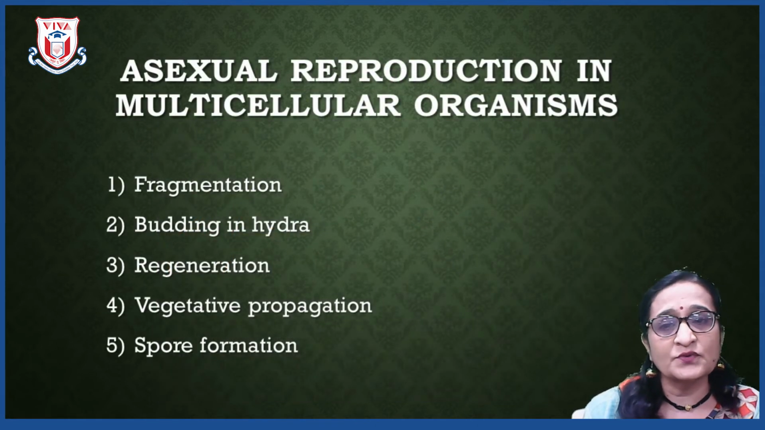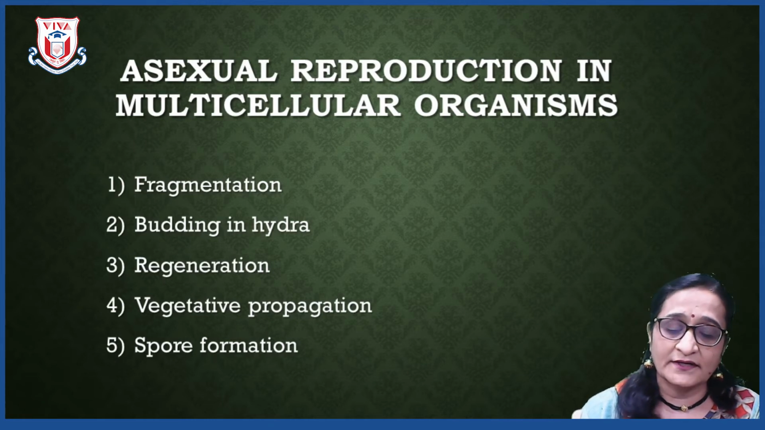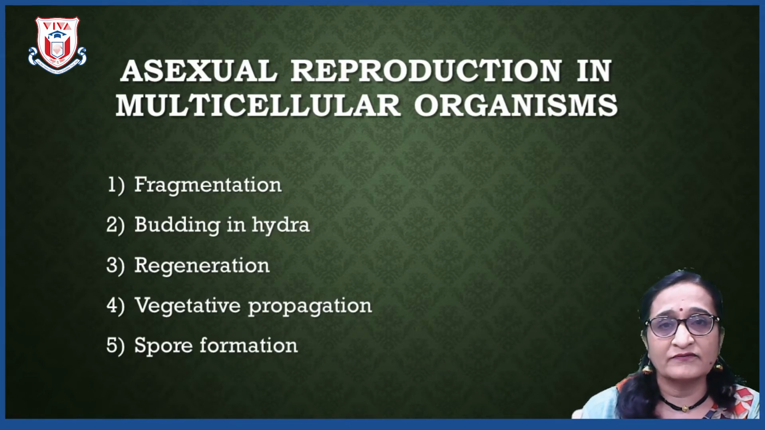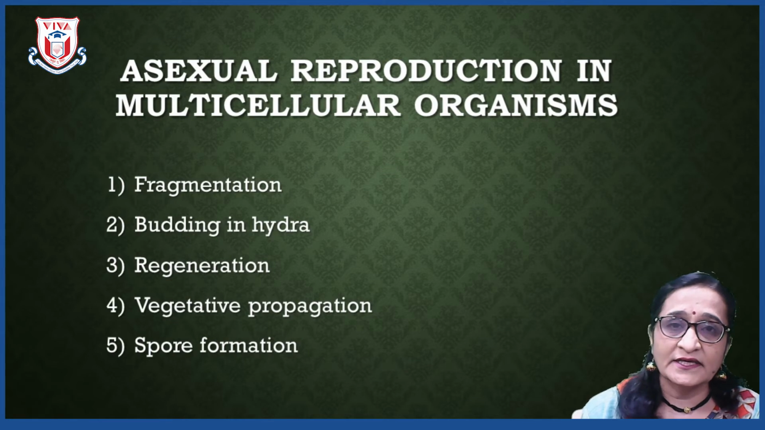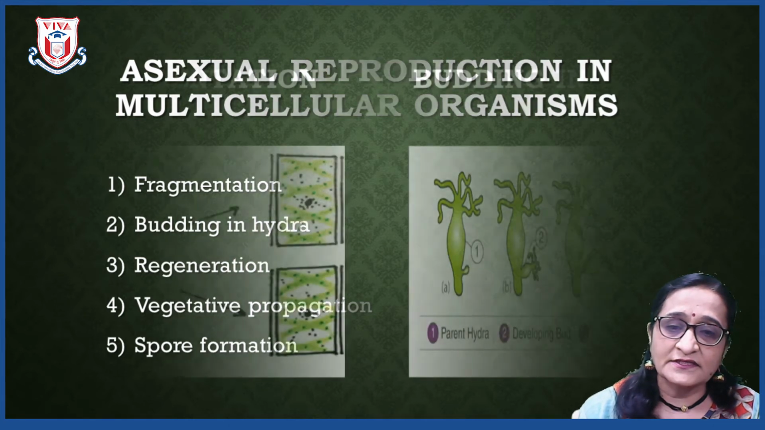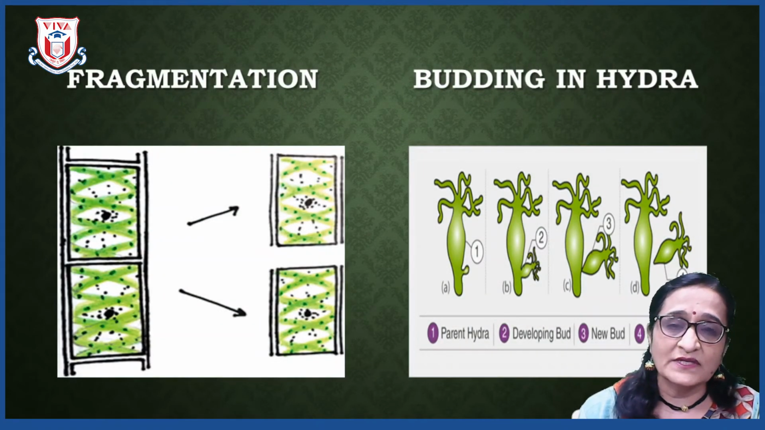Now students, we are going to see asexual reproduction in multicellular organisms. In multicellular organisms you will find that there are 5 methods of asexual reproduction, and they are fragmentation, budding in hydra, regeneration, vegetative propagation, and spore formation. Now one by one we will study them in detail. First we will see fragmentation. Now you all know algae, that is Spirogyra.